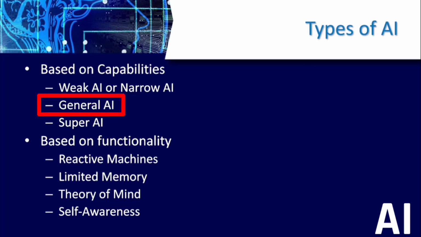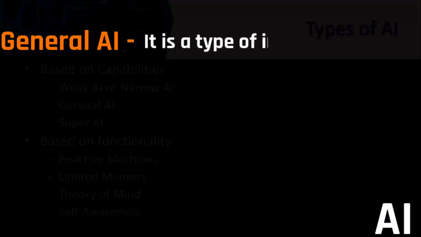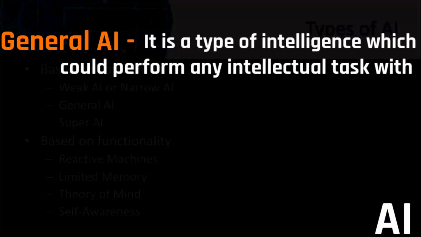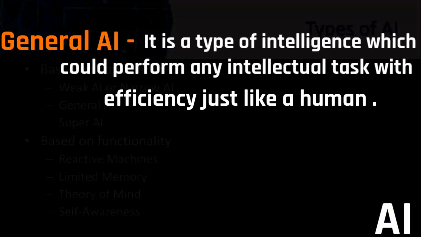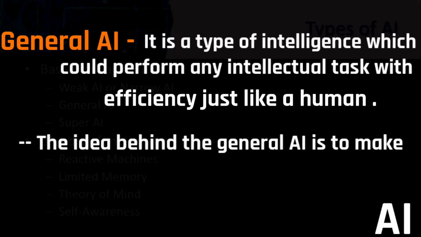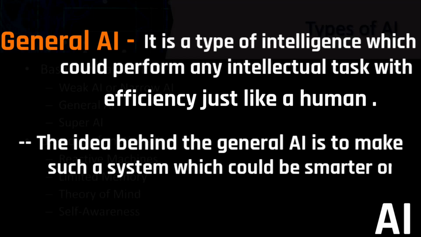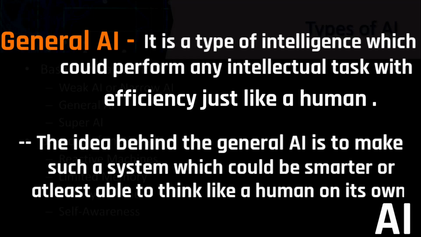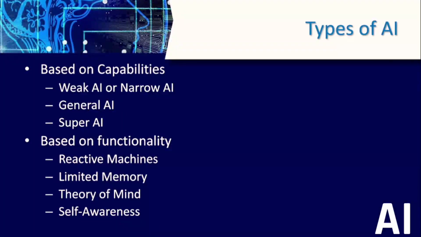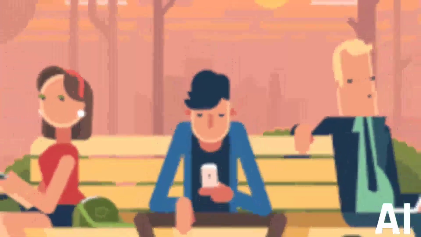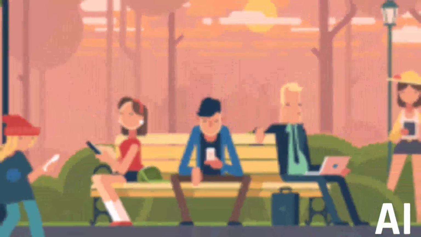What about general AI? General AI is a type of intelligence which could perform any intellectual task with efficiency, just like a human. The idea behind general AI is to make a system which could be smarter, or at least able to think like a human on its own, without any external help. It should be able to think smartly, like how a smart person thinks at all times.